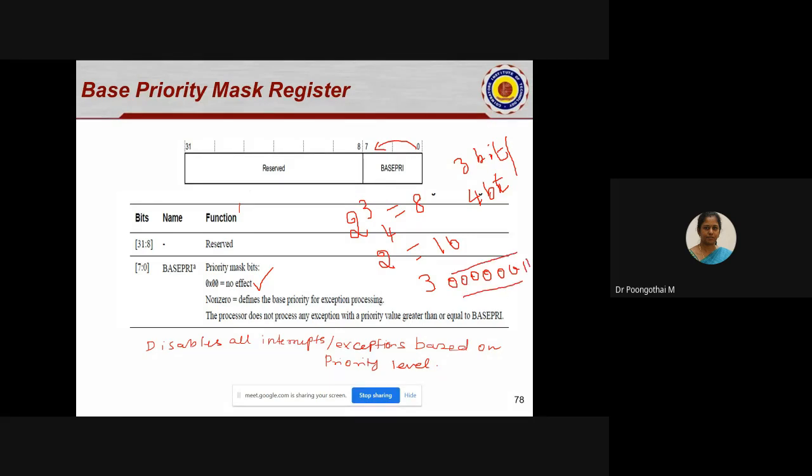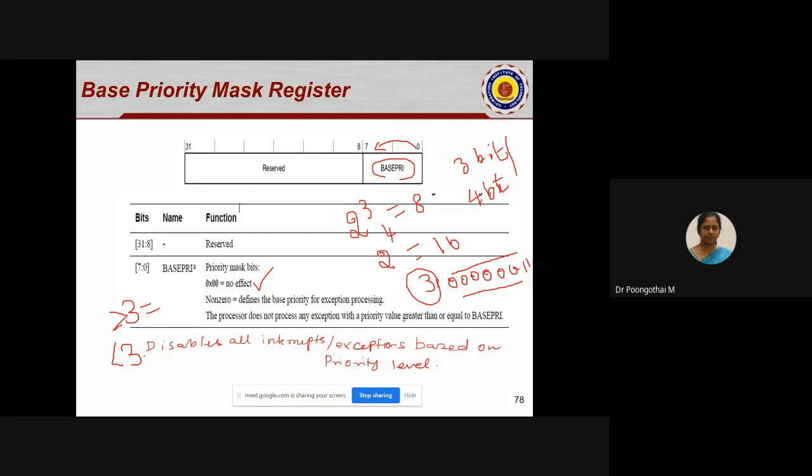Let's take this example: if this base priority contains 3, in that case it will process the interrupt requests less than or equal to 3.